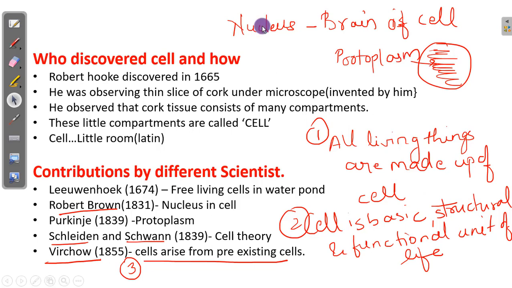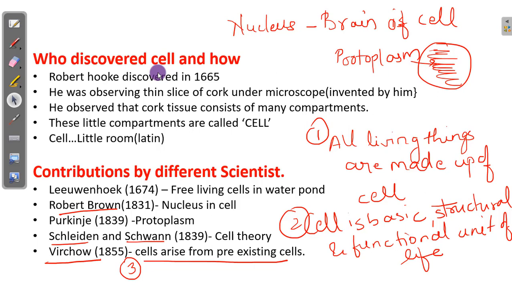So you have to remember the contributions by different scientists after Robert Hooke discovered the cell. Since he could not find anything inside the cell, he said that the cells are not living, they are dead. Then different scientists came into the picture who gave their own points. The first scientist was Leeuwenhoek, who discovered free living cells in water. Second was Robert Brown, who discovered the nucleus.